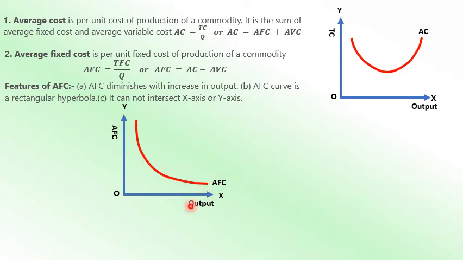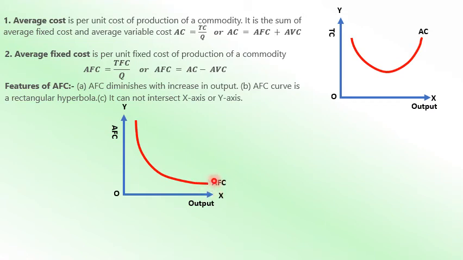Because your fixed cost is present and remains the same, whatever number of output is produced, when you divide it by the number of output produced, some amount of average fixed cost will always be present.